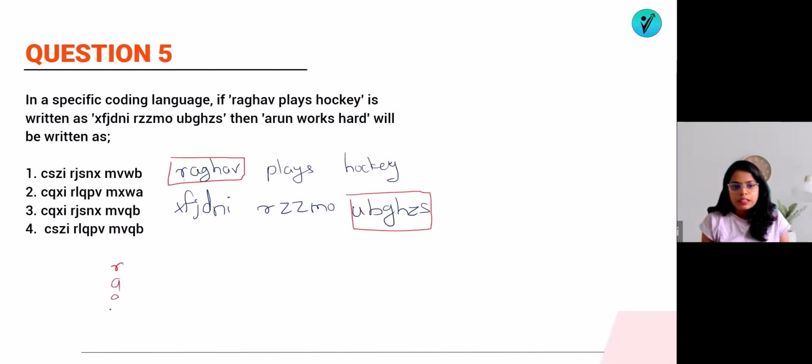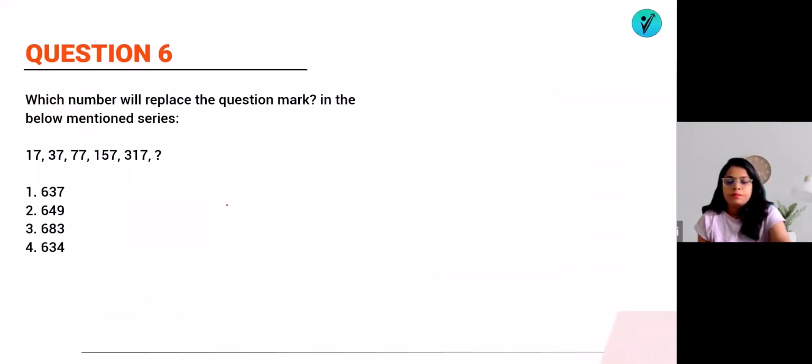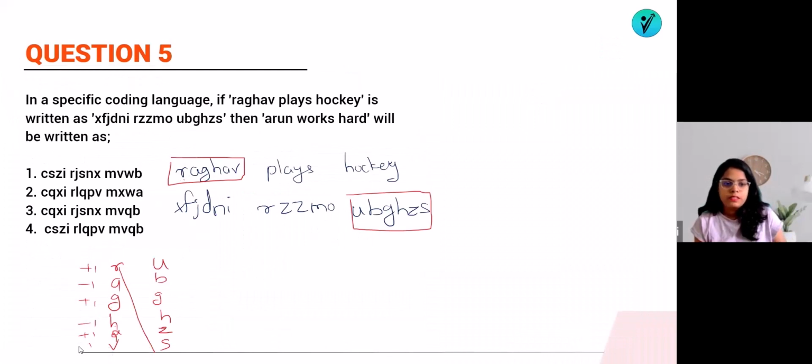R, A, G, H, A, V. R becomes +1, that means S. Then A -1 is Z. Then G +1 is H, G -1 is G. A +1 is B, and V -1 is U. So they have done +1, -1, +1, -1, +1, -1. Similarly, we will do this for these words. Which are those words? Arun works hard.